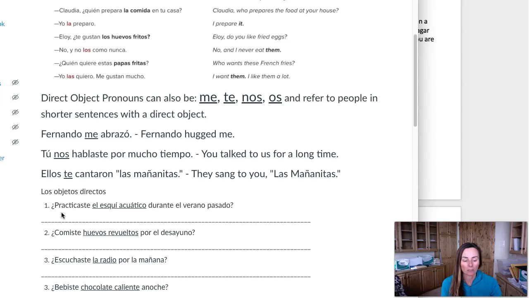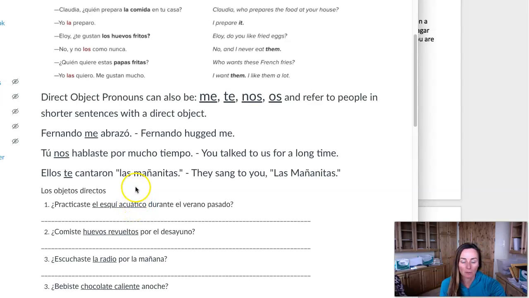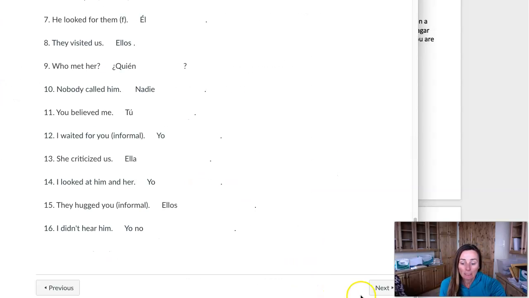That's it. You don't have to repeat the second part of the sentence back, because the purpose of object pronouns is to make the answer short, right? You want to be concise and short. Bien. So those are the basics of direct object pronouns. I'm going to skip ahead.